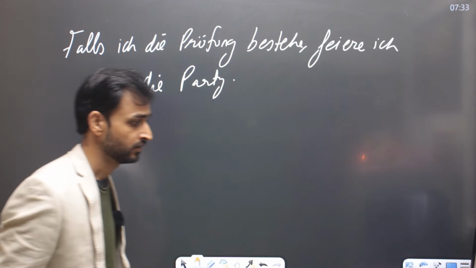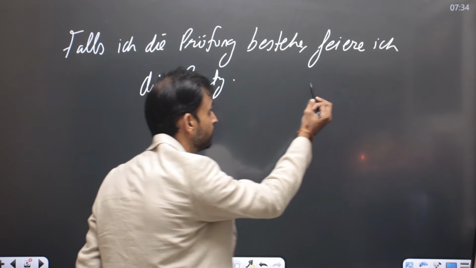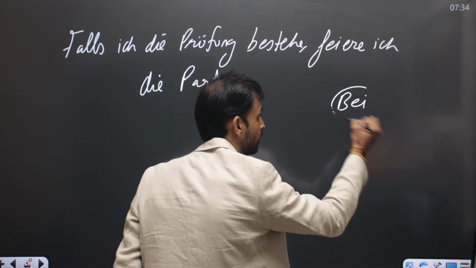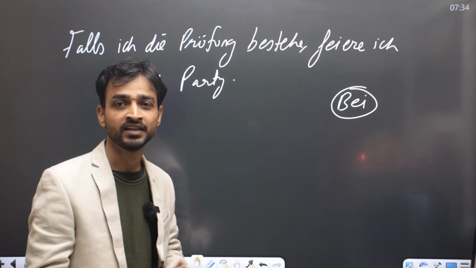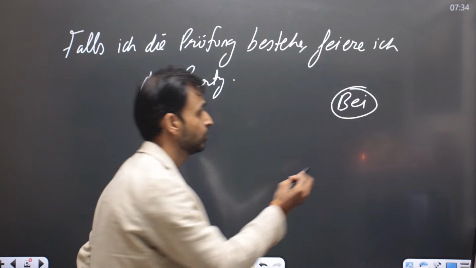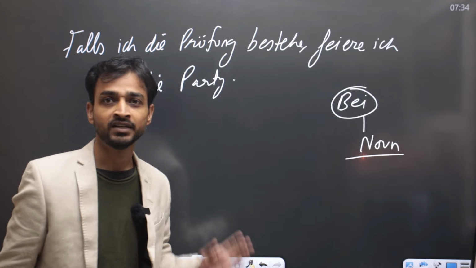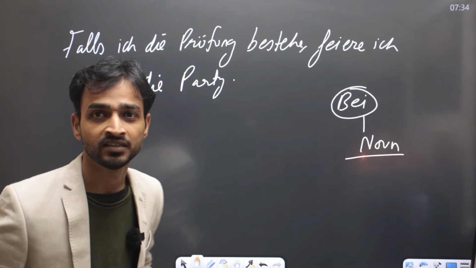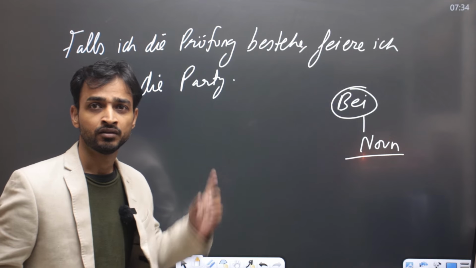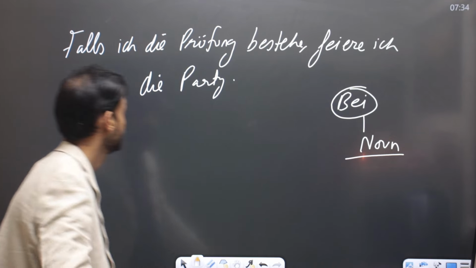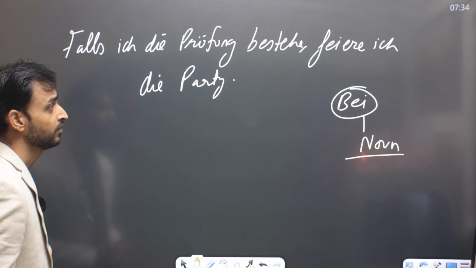This is falls. We can use bei here also. We can use bei with the same sentences. These go hand in hand. But with bei, we need a noun. We'll see how we write these sentences. Similar sentences, the meaning is the same, but the structure is different. Just use the same sentence. Falls ich die Prüfung bestehe. How can we use it with bei?